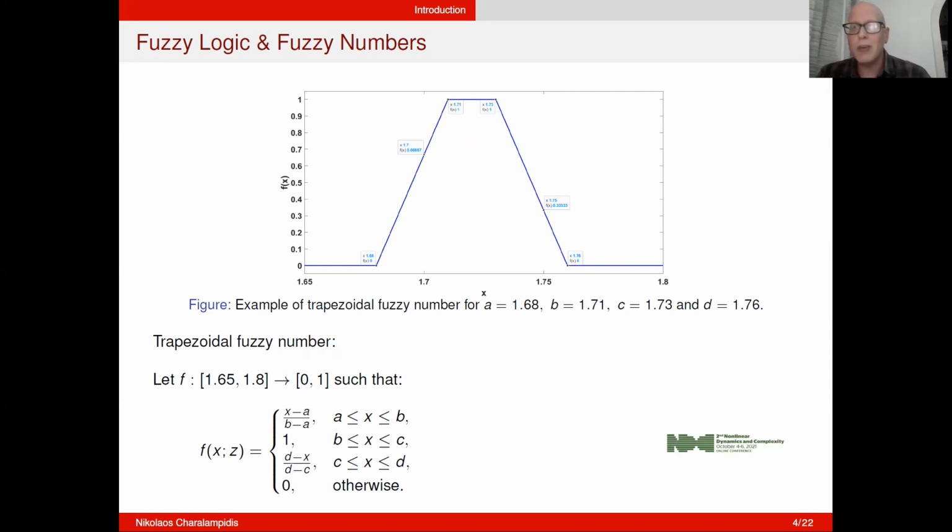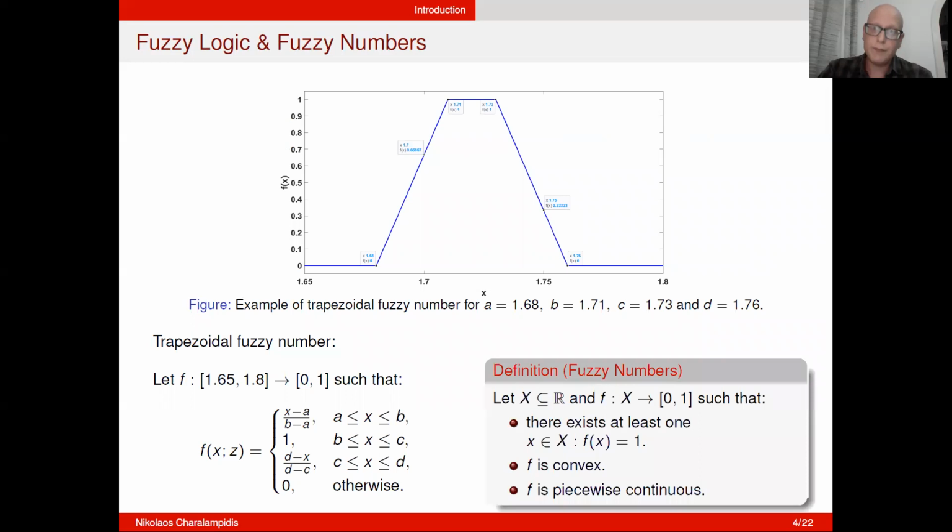Moving forward, we will give now a more formal definition of the fuzzy numbers. From this diagram of the fuzzy number, we can say that fuzzy numbers should have at least one solution to be equal to 1. Also, they should be convex, meaning that it should not be wavy. And lastly, they should be continuous.